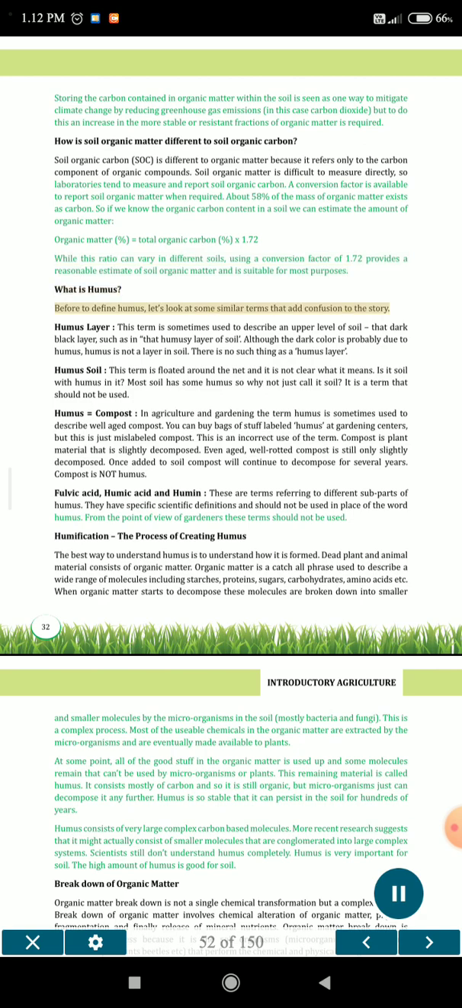What is humus? Before we define humus, let's look at some similar terms that add confusion to the story. Humus layer. This term is sometimes used to describe an upper level of soil, that dark black layer, such as in that humusy layer of soil. Although the dark color is probably due to humus, humus is not a layer in soil. There is no such thing as a humus layer.